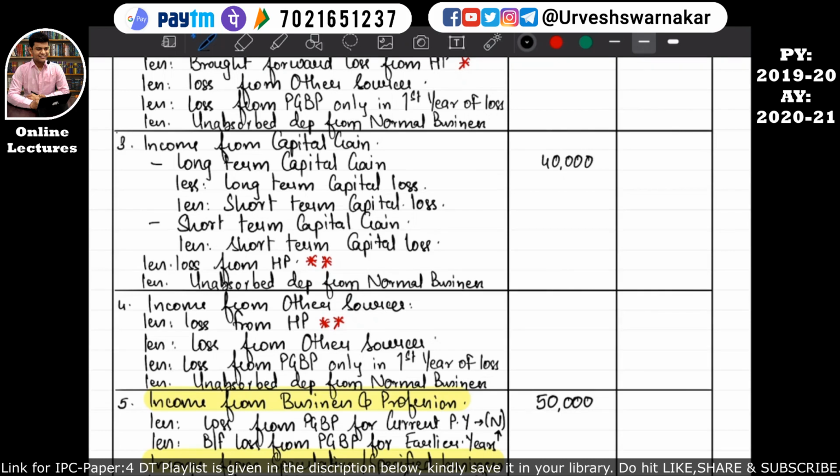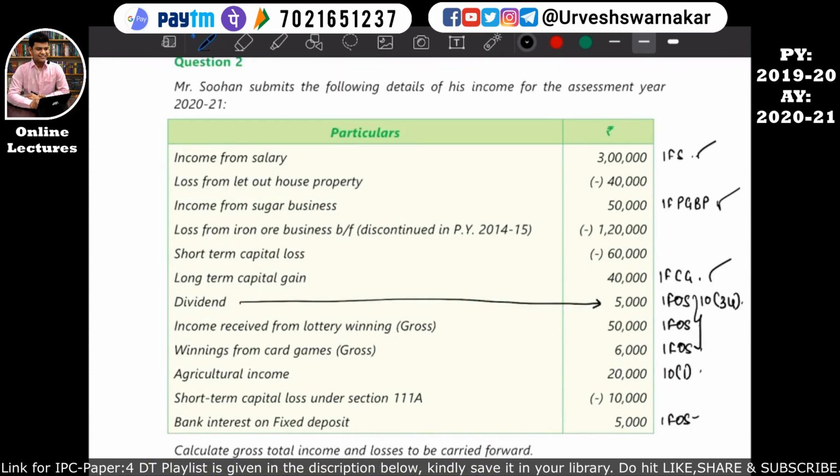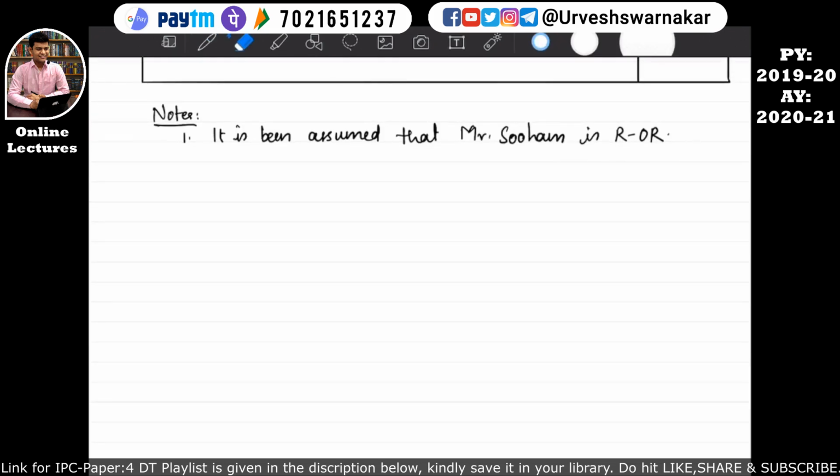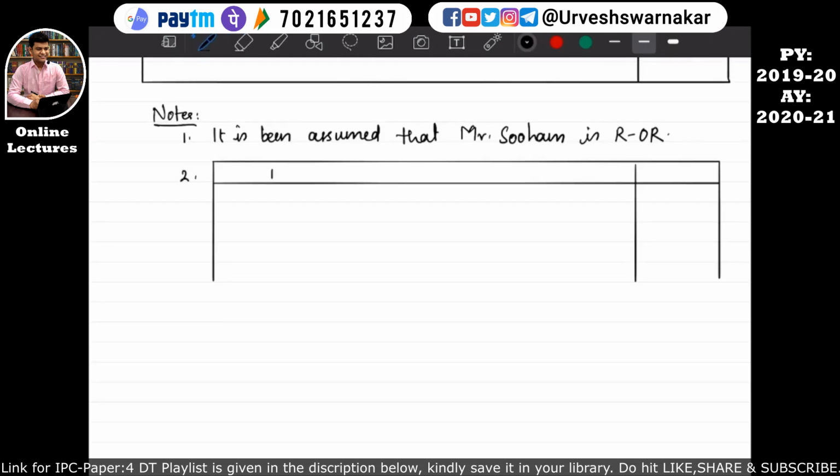So basically you know what we are doing now. Okay, so we are just feeding the details of the income so that we can understand which all losses can be set off against the different heads of income. Okay, so the next income is income from other sources. So we'll make a table for that. So let's come to our format book, and here we'll make a table. Okay, particulars, and in bracket we'll write income from other sources rupees.